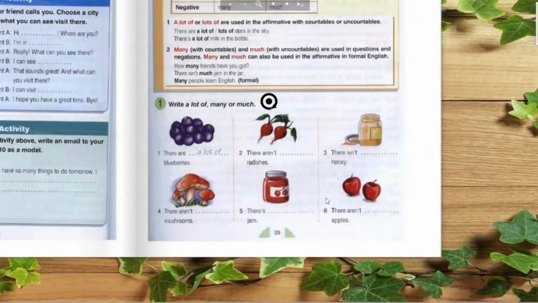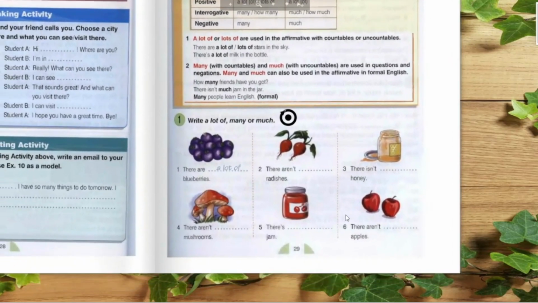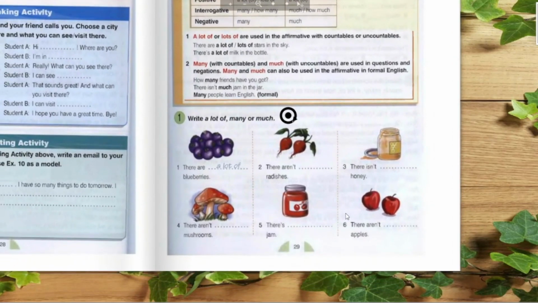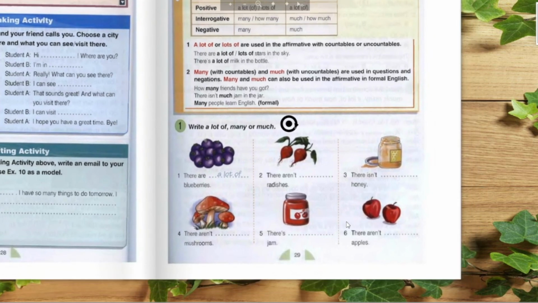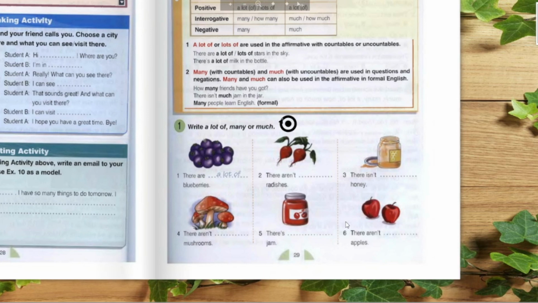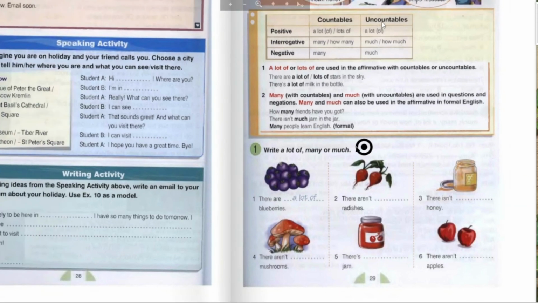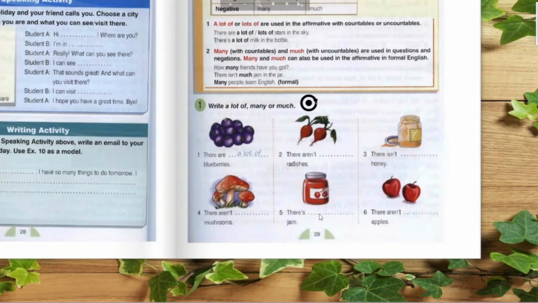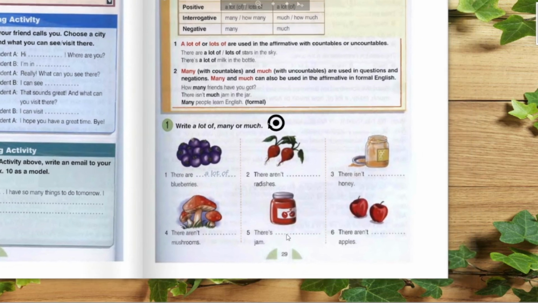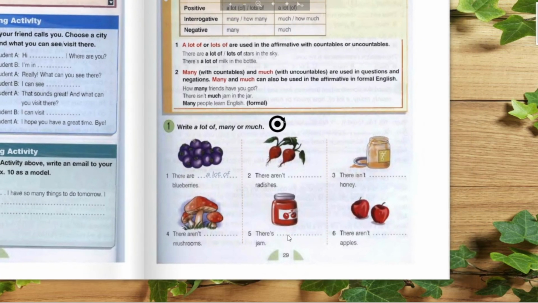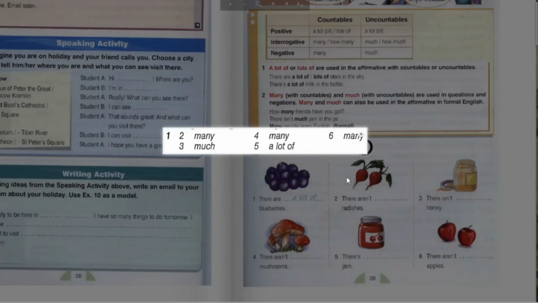So, there isn't, in the negative again, much honey. There aren't many mushrooms, plural, countable. There is a lot of, uncountable, in the affirmative, so we use a lot of. And the last one, there aren't many apples. So you can also check out these answers.